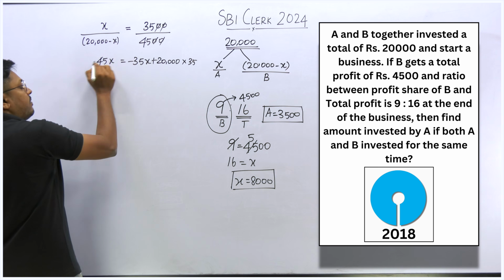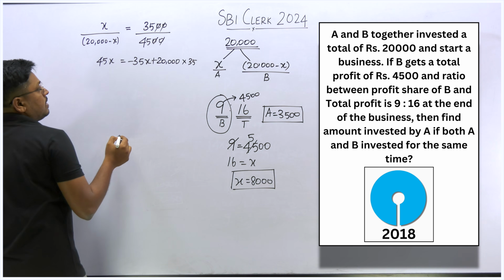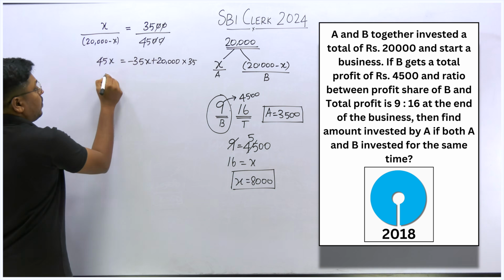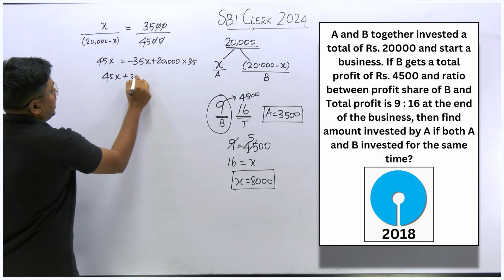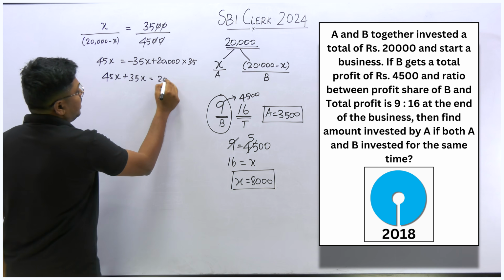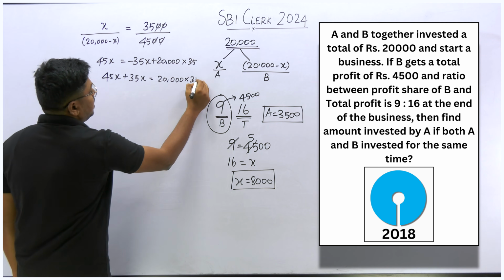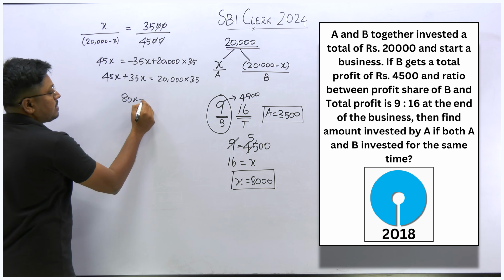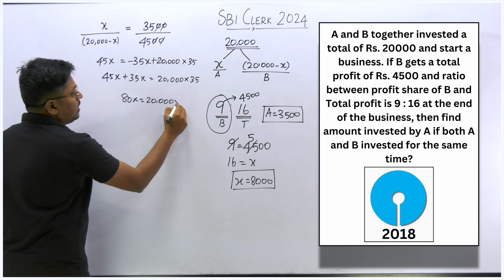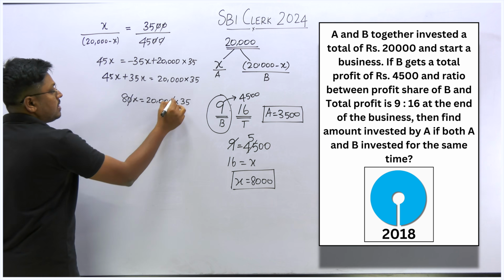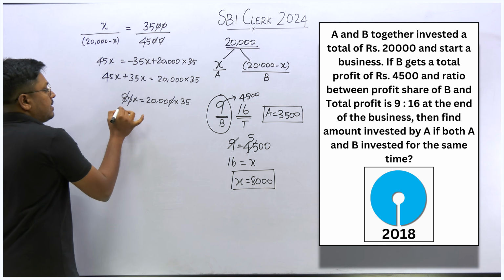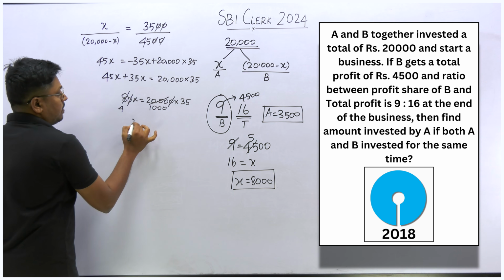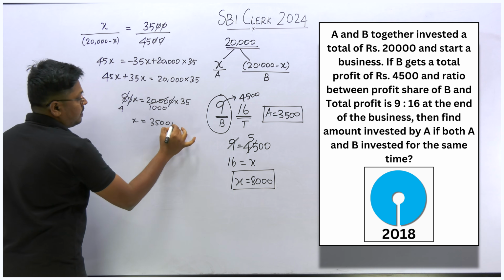When you bring this 35 towards the left hand side, it will be plus. So 45x plus 35x is equal... We don't want to multiply it, right? So we can keep the number as it is into 35. So 45 plus 35 will be 80x is equal to 20,000 into 35. I think we can cancel 0, 0 here. Similarly, we can cancel it on 2 table, 4 times cancel it on 2 table. This will be 1000. So x is equal to 35,000 divided by 4.